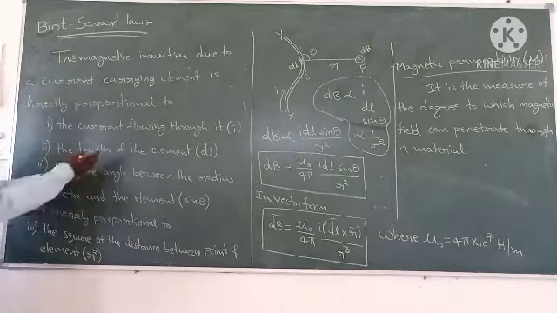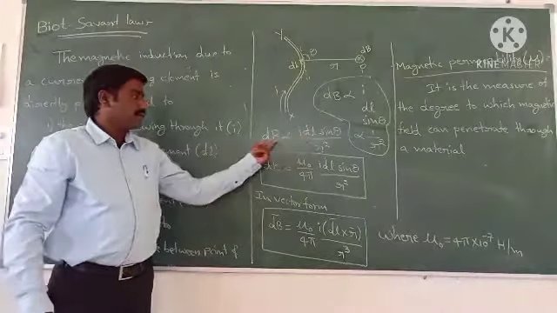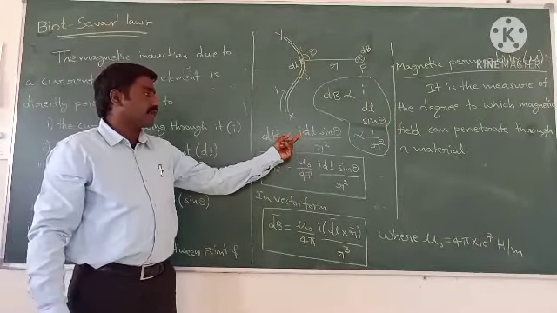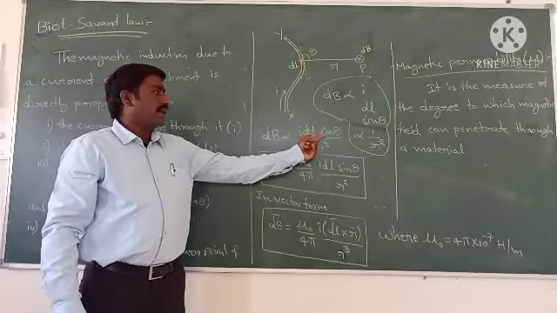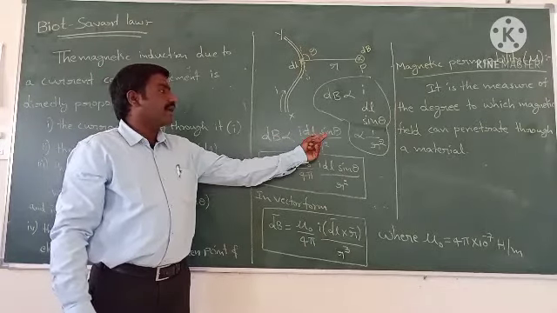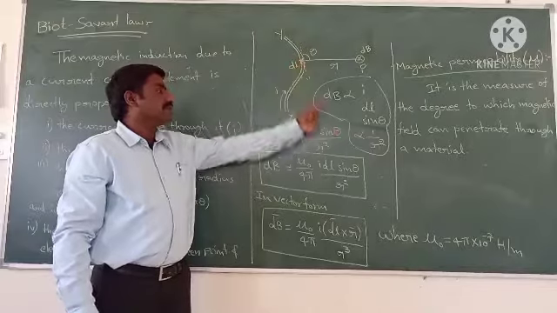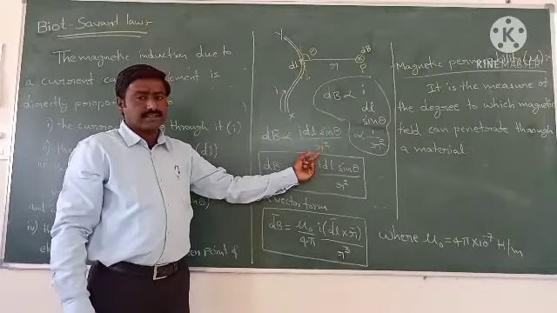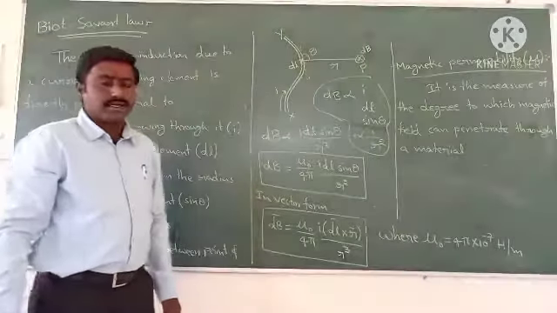So when you combine all these things, you get this. This is called Biot-Savart's law.